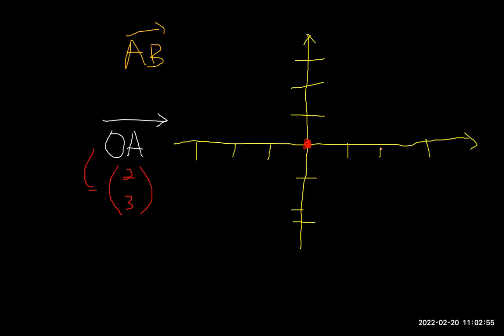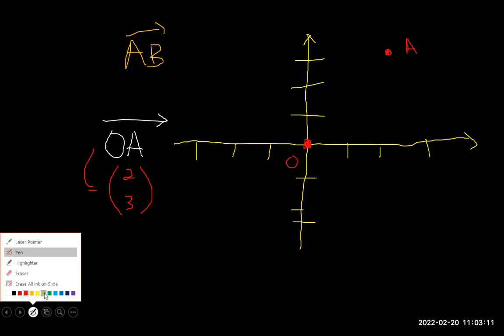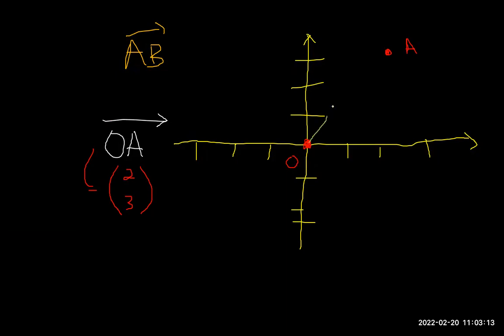So 1, 2, 3 spaces up. And therefore, this right here is my point A. This is O. The position vector tells me I'm going from O to A. Therefore, I would draw my arrow going from O to A, to show that I'm going from O to A. Do you understand that?